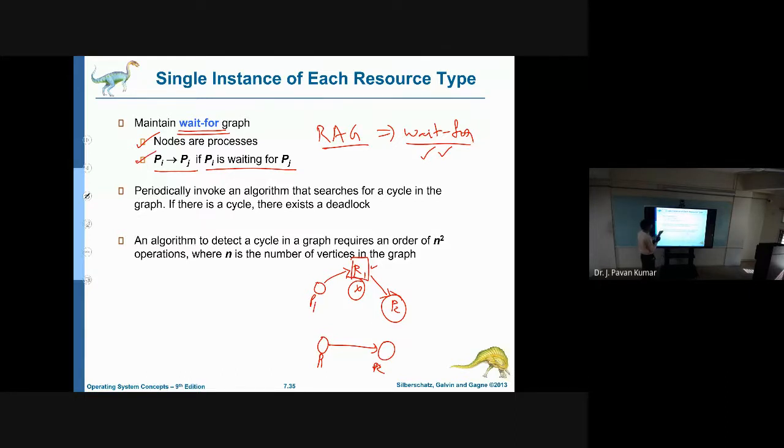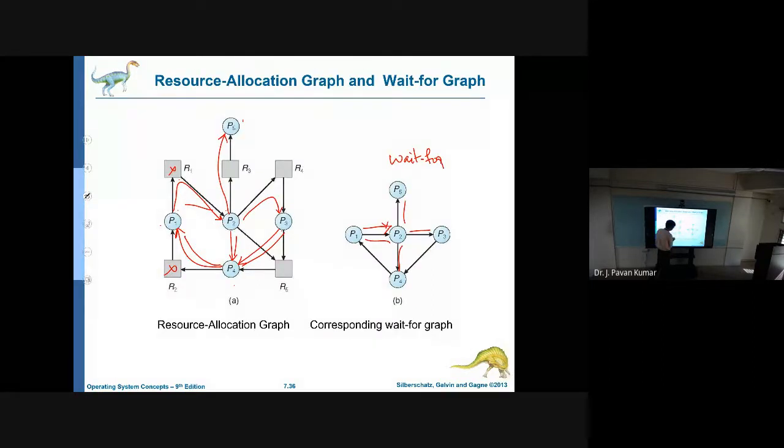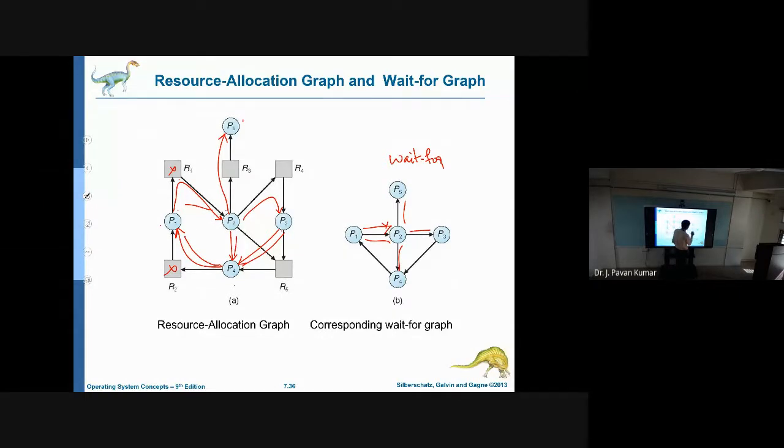Now, what is the advantage of converting the resource allocation graph to a wait-for graph? Identifying cycles will be easier. Why? Because the number of nodes and the number of edges will be reduced, so automatically the complexity will be reduced. Then whether there is a cycle or not, we can check in less time.